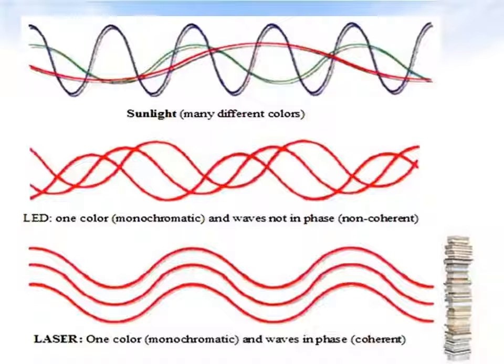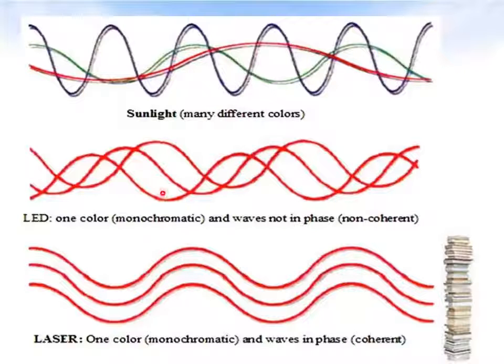See here, let me give you the concept of coherent sources. This is sunlight. My question is, is sunlight a coherent source? Obviously the answer is no, because sunlight consists of many different colors. As we know, different colors will not have the same frequency, right? The first condition for coherent sources is that both waves should have the same frequency. Here it fails. So this is not a coherent source.